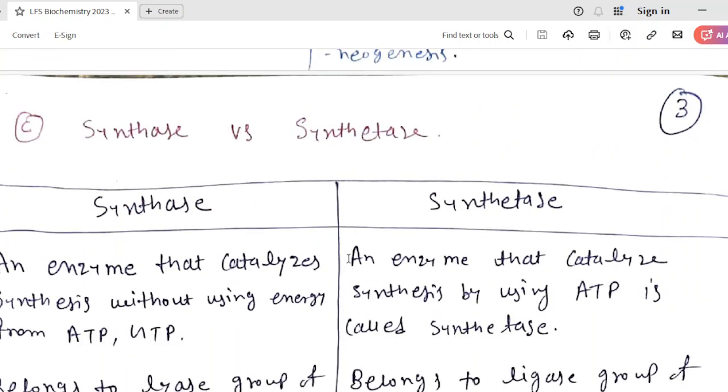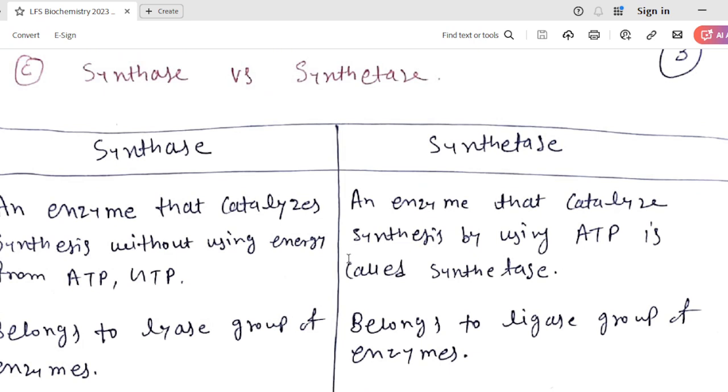Synthase and synthetase. Various enzymes which we are studying in the Krebs cycle or various metabolic pathways, some are named as synthase, some are named as synthetase. What is the difference? Synthase is an enzyme that catalyzes synthesis without using energy from ATP, and synthetase is an enzyme that catalyzes synthesis by using ATP.